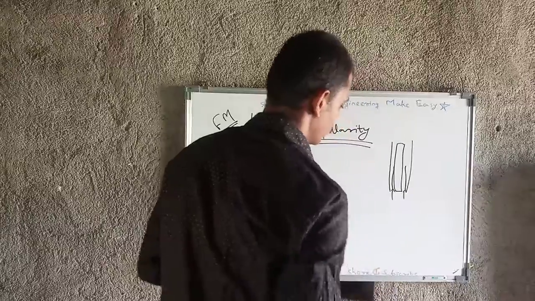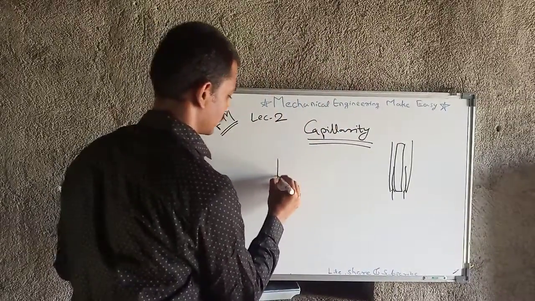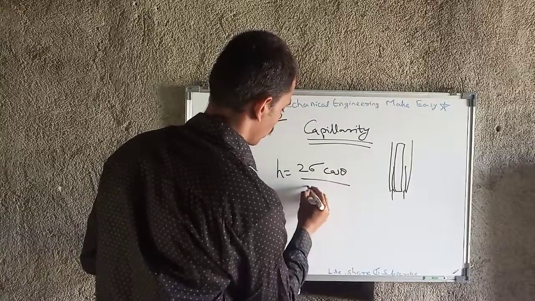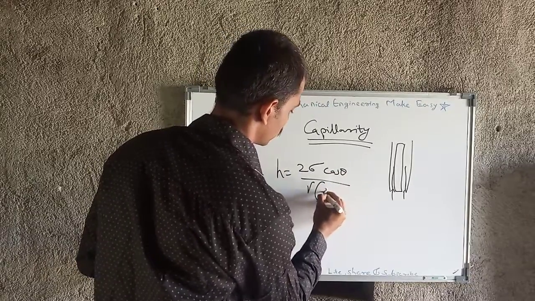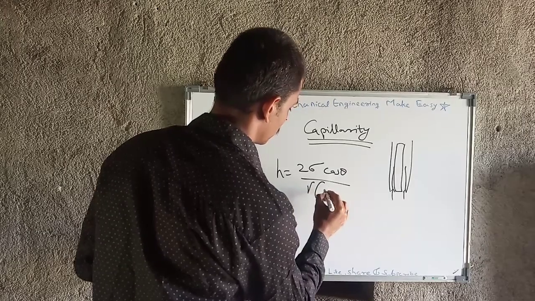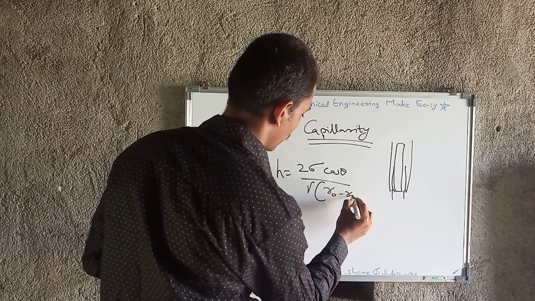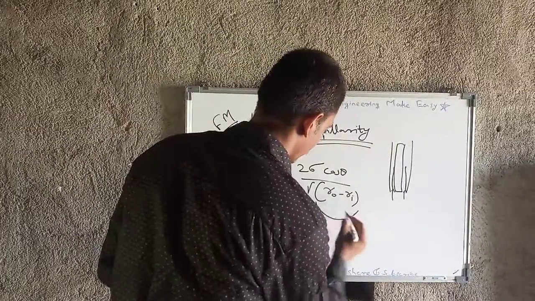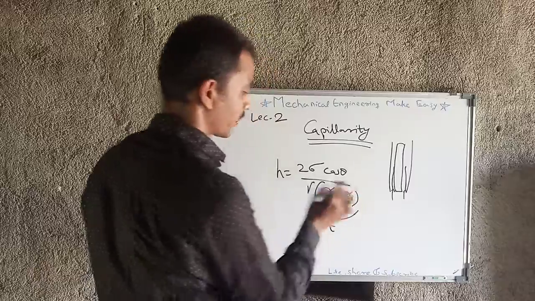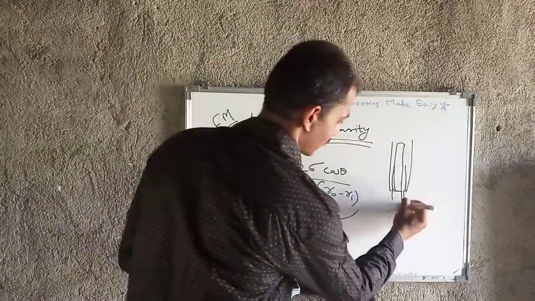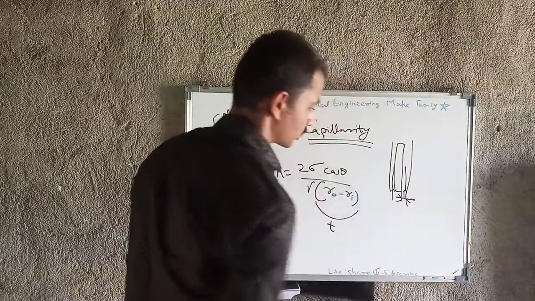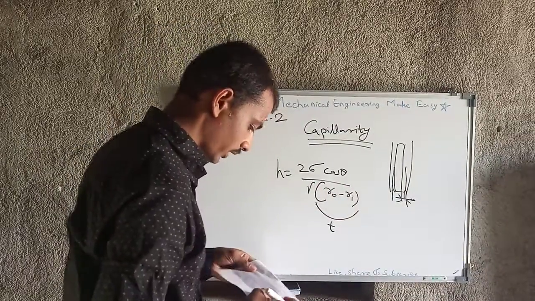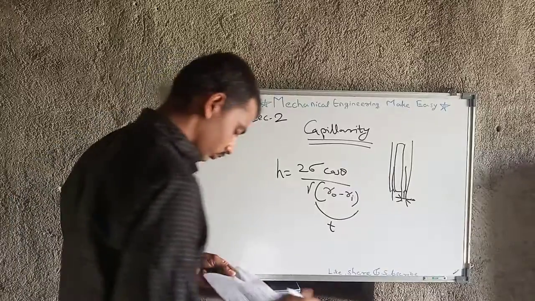So for this there is another equation, that is H equal to again 2 sigma cos theta upon gamma into Ro minus Ri. Okay, this is also the same, only in place of t we are going to place Ro minus Ri, because this is the gap. So that gap value is Ro minus Ri, that's why we are putting. Okay, as simple as that.